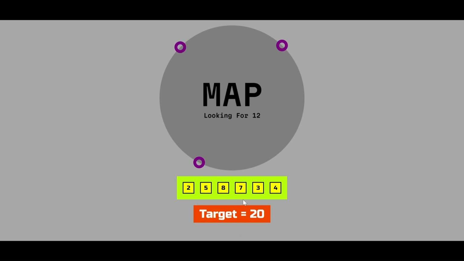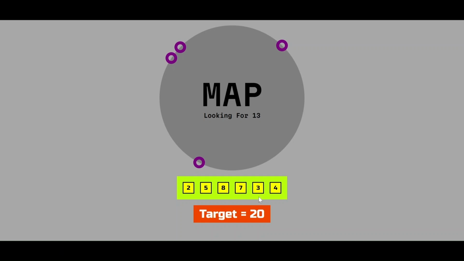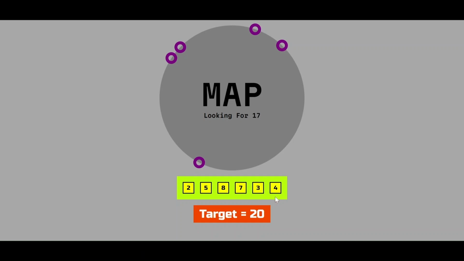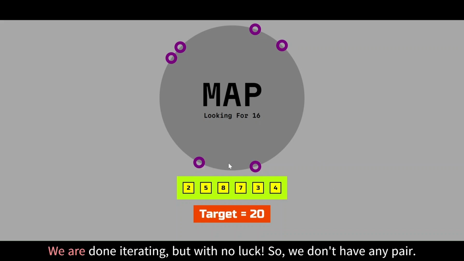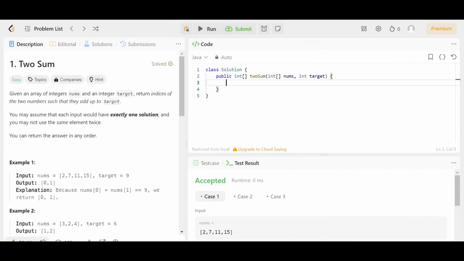Looking at 7, the complement is 20 minus 7, which is 13, but again, we don't have 13 in the map, so we will push 7 into the map. The next number is 3, the complement of which is 20 minus 3, which is 17, but again, we don't have 17 in the map, so we will push 3 into the map as well. Last number is 4, the complement of which is 20 minus 4, and that is 16. But again, we don't have 16, so we are going to push 4. Oops, we are left with no more numbers. We are done with all the numbers, which means sadly we don't have any pair whose sum equals 20 in this case. So let's start with the live coding.